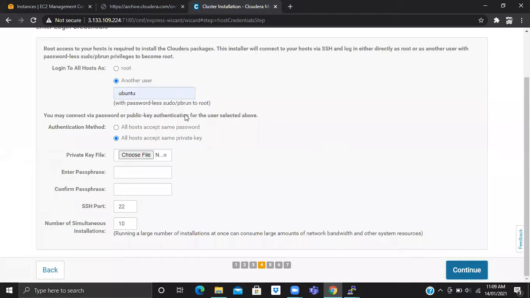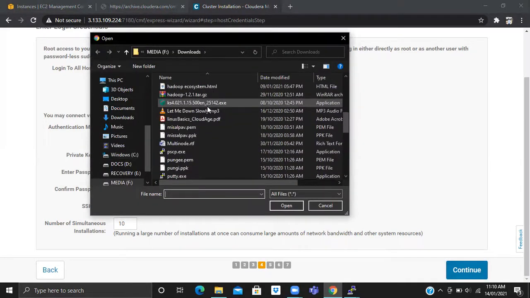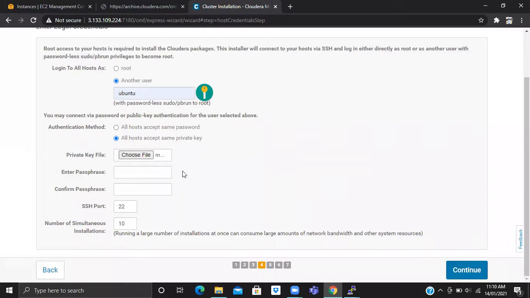Where we select another user and rename it as Ubuntu, as we use Ubuntu as our username. Then we select the same private key which we use to deploy the instance. Then we'll select the same private key from here, and that should be a .pem file.